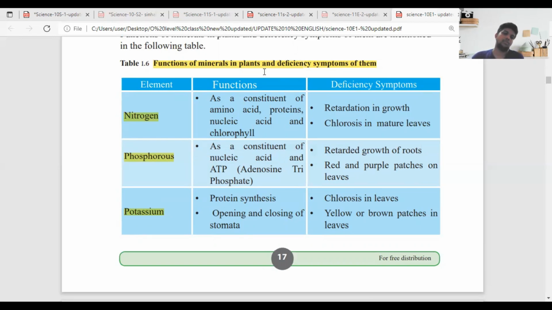So they have given you mainly 3. Other than that, they have some more. But first of all, let's write down these 3: nitrogen, phosphorus, and potassium. Quickly write their functions and deficiencies for these 3. Then after, I will explain these 3 and move forward to the next one. After writing the subtopic, quickly write the points for each. You don't need to write tables, but clearly differentiate.